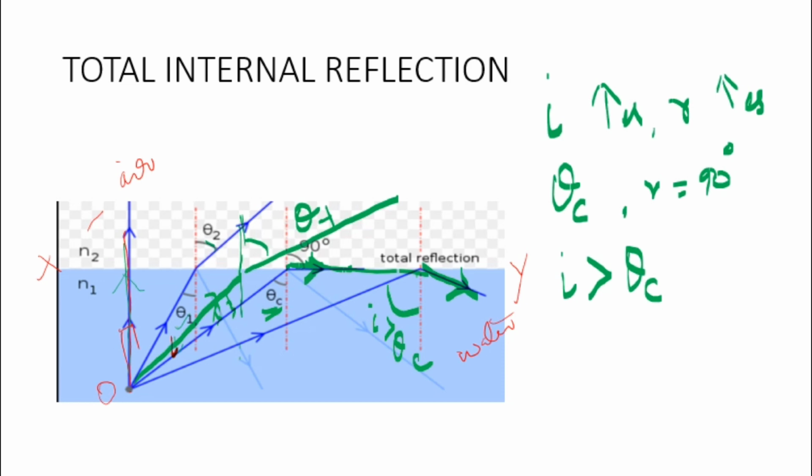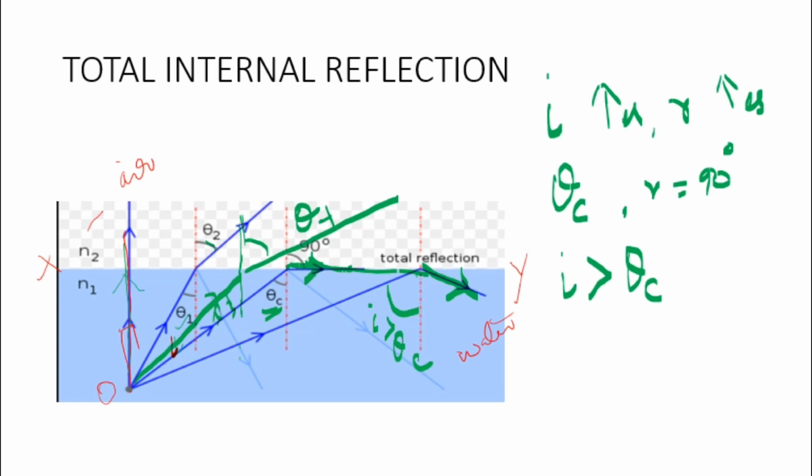But here also the light ray is moving from one medium to another medium. Normally when a light ray moves from one medium to another, refraction should occur, but under this condition, instead of refraction, the light is reflected back into the same medium. This phenomenon is called total internal reflection. Why this name?